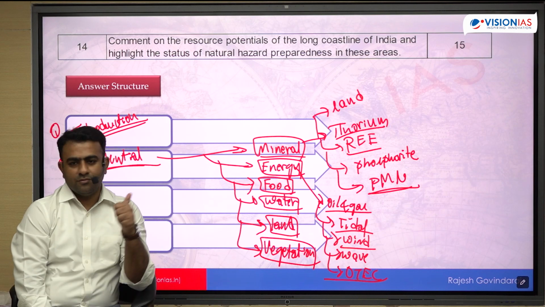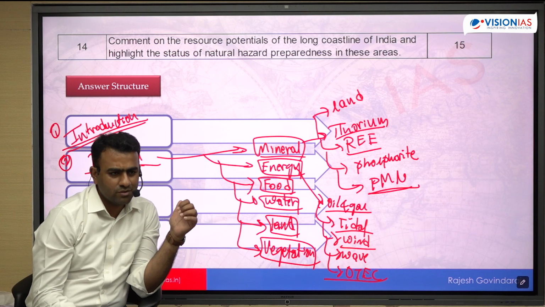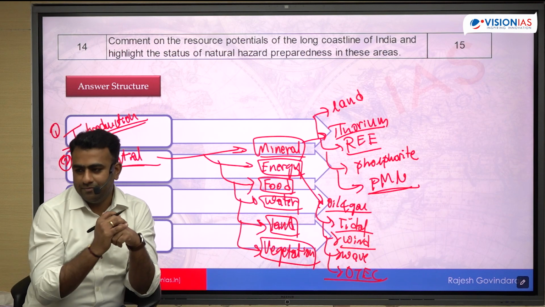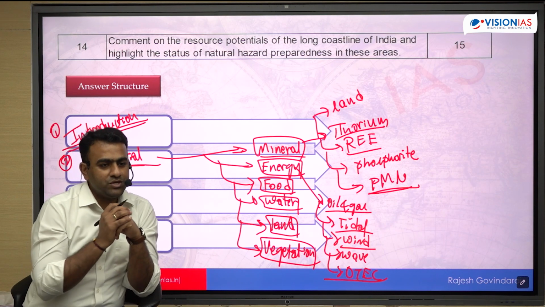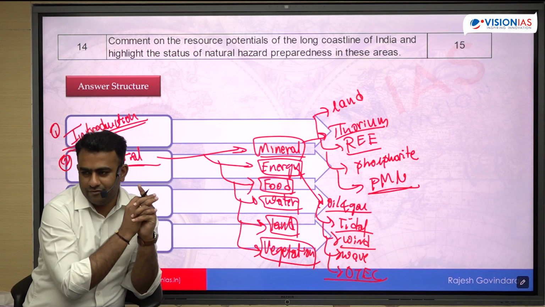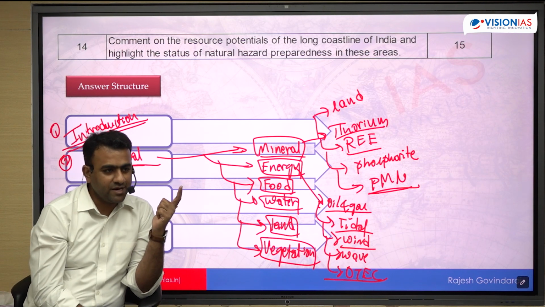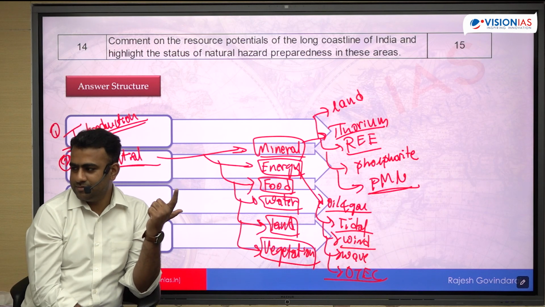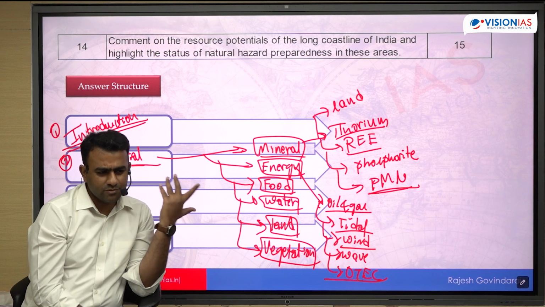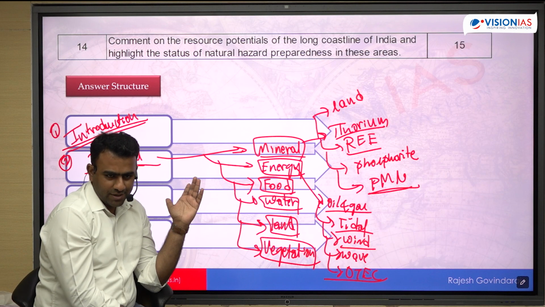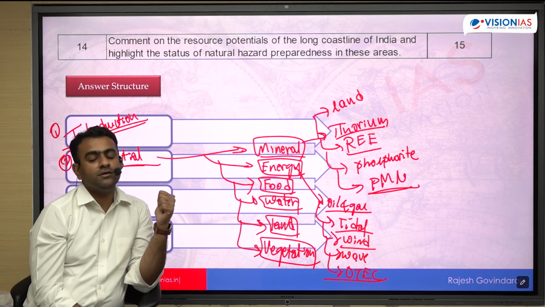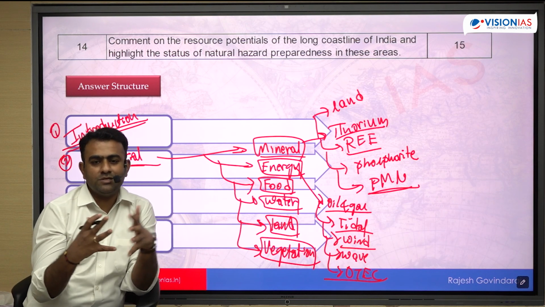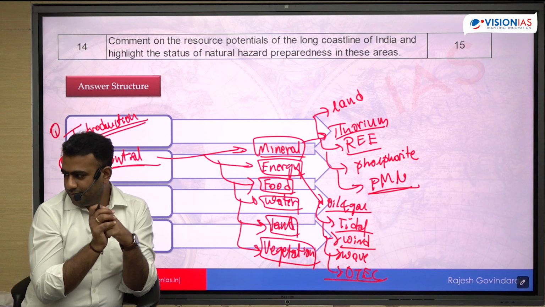What about food? Fish resource. There is a huge availability of fish along the coastal region. In fact, India's potential in terms of marine fishing has been less exploited. We have more production from the fresh water. We have huge potential in terms of marine water fishing. Other than that, there are various different types of seafoods. Okay, seaweeds, prawns, crabs, shrimp, oysters, और बहुत सारा है. So they are all unexploited. That is related to food. Water, to produce fresh water using desalination techniques, we have a huge potential. Potential तो है. We have to develop that, right?